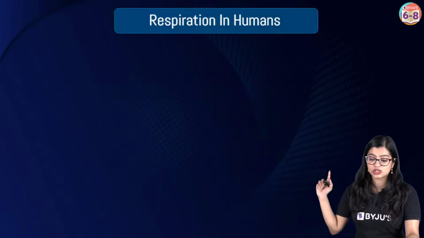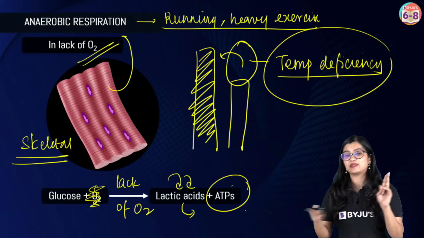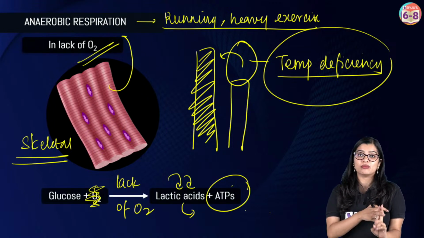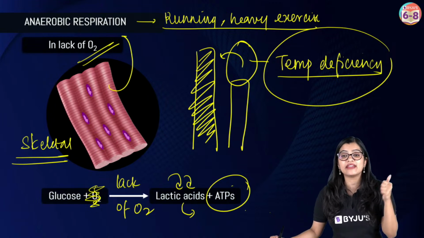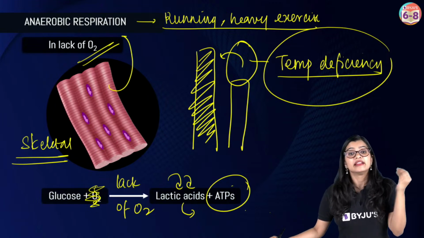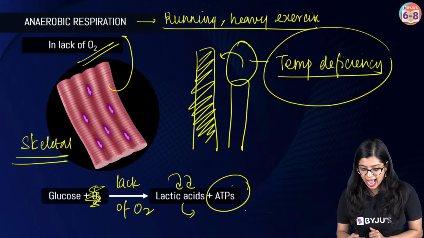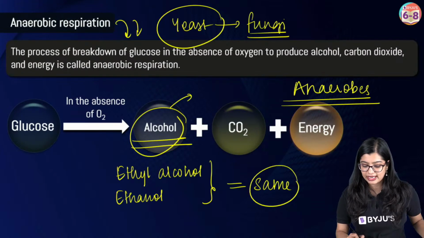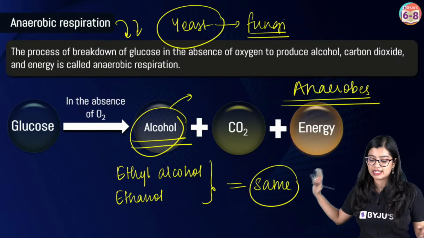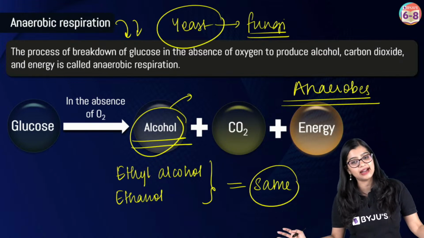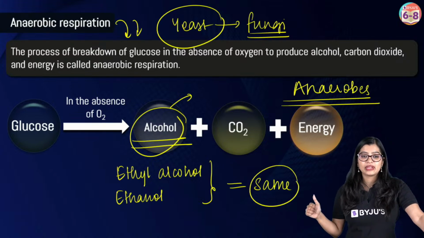Because students, this particular topic that I explained, accumulation of lactic acid causing muscle cramps and anaerobic respiration in humans, and the difference between aerobic and anaerobic, is going to be very, very important from an examination point of view. The alcohol equation, you need to mainly know it in words, right? So as you can see, glucose is broken down to give us alcohol, carbon dioxide and energy. Are we all clear?